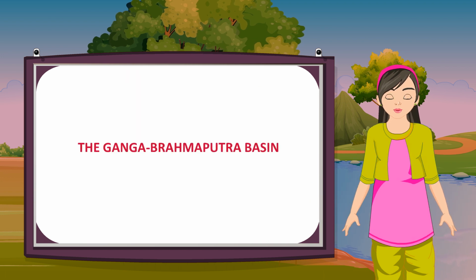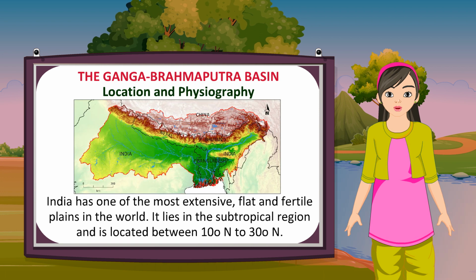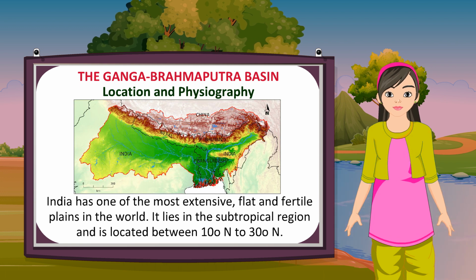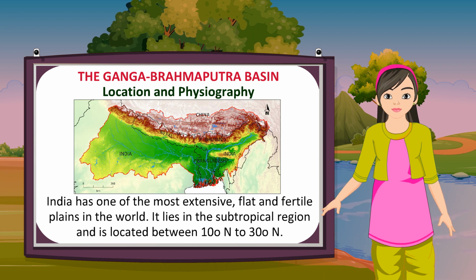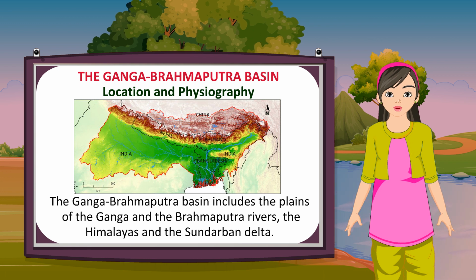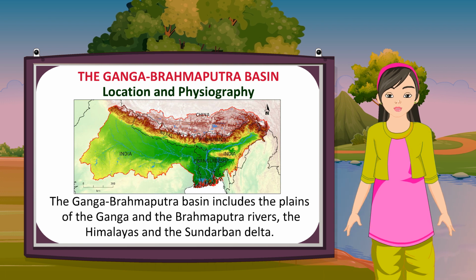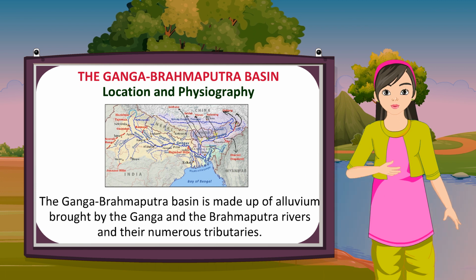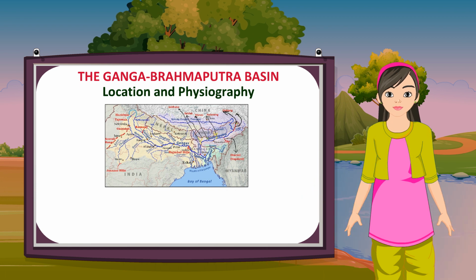The Ganga-Brahmaputra Basin. Location and physiography. India has one of the most extensive, flat and fertile plains in the world. It lies in the subtropical region and is located between 10 and 23 degrees North. The Ganga-Brahmaputra Basin includes the plains of the Ganga and the Brahmaputra rivers, the Himalayas and the Sundarban Delta. The basin is made up of alluvium brought by the Ganga and the Brahmaputra rivers and their numerous tributaries.